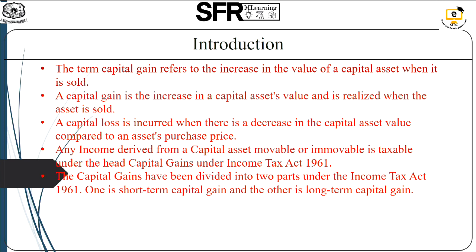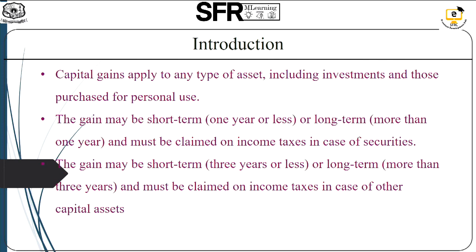The capital gains are broadly categorized into two types. One is the short-term capital gain and another is the long-term capital gain. Capital gains apply to any type of asset, including investments and those purchased for personal use. The gain may be short term if it is of the duration of 1 year or less, or long term for more than 1 year in the case of securities. In case of other assets, for short-term capital assets the duration is less than 3 years, and for long-term capital assets it is more than 3 years. It should be held by the assessee.